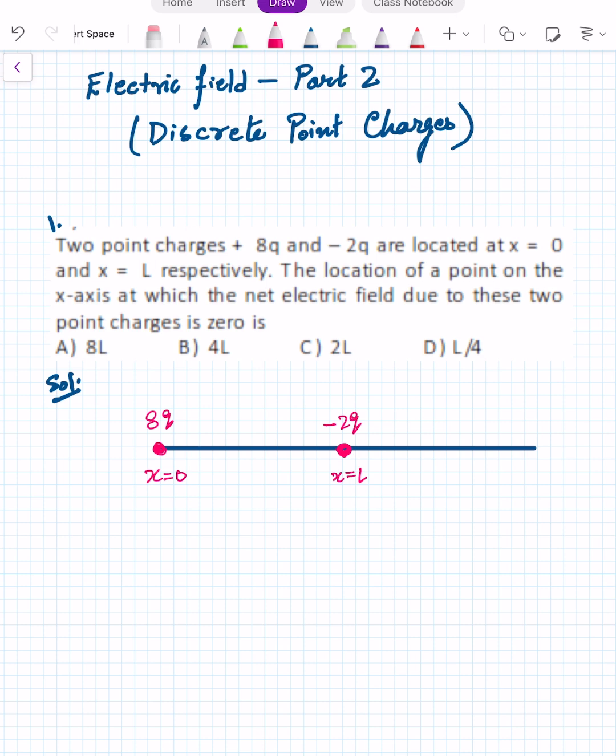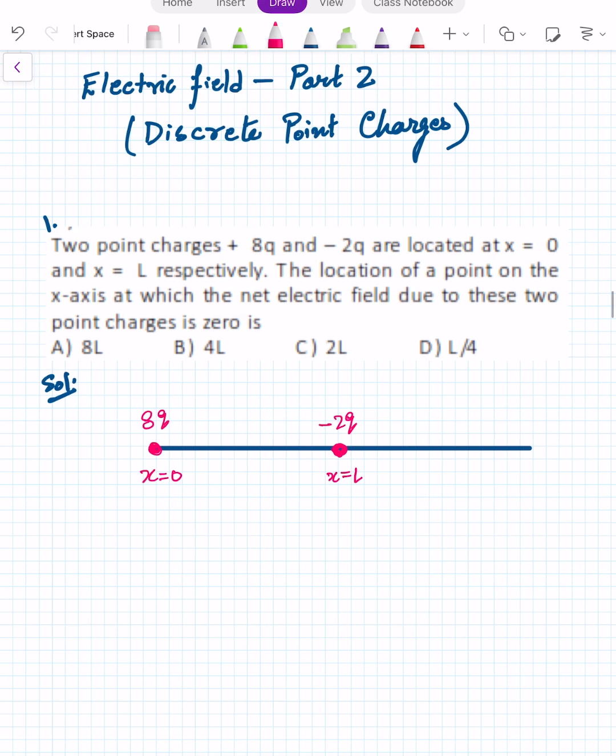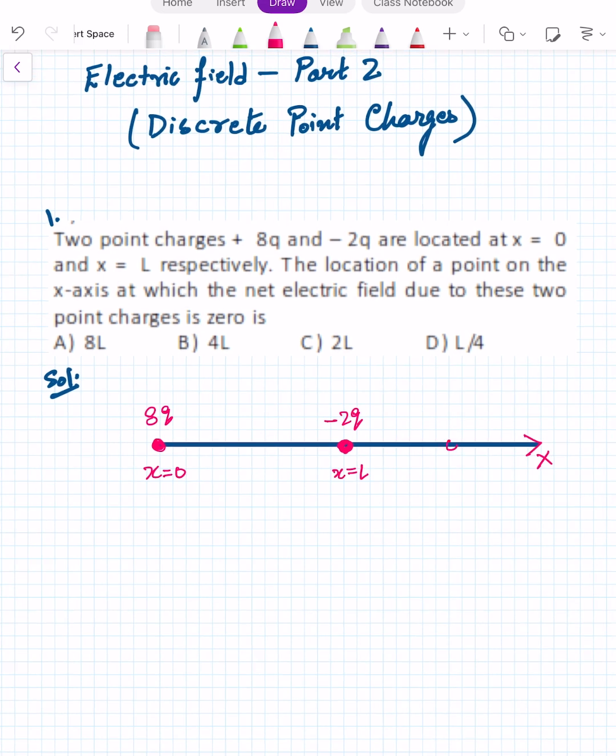We have to find the location of a point on the x-axis only, at which the net electric field due to these two point charges is going to be 0. On this x-axis, we have to mark one point where the electric field is going to be 0. Let us say this point is P and its coordinate is x, then this entire distance will become x and this is equal to L.